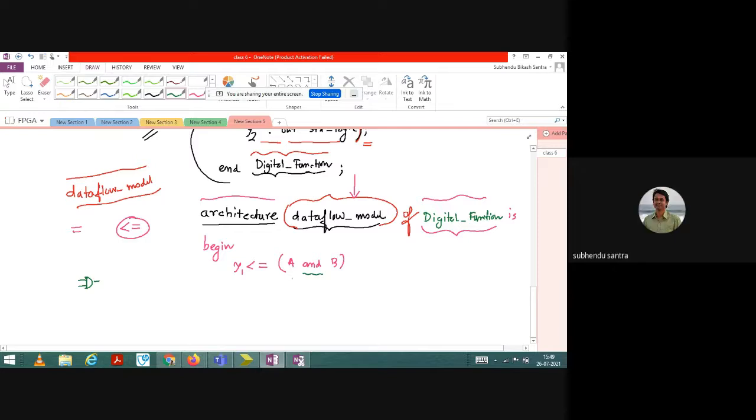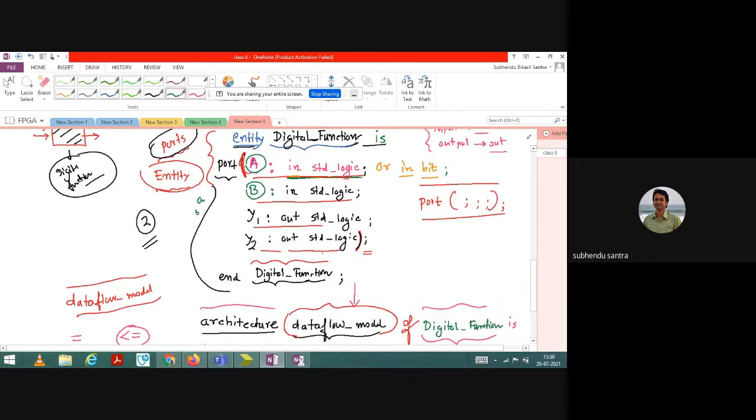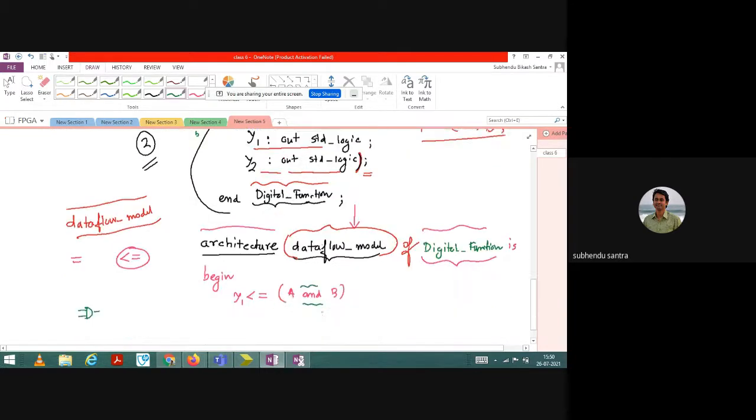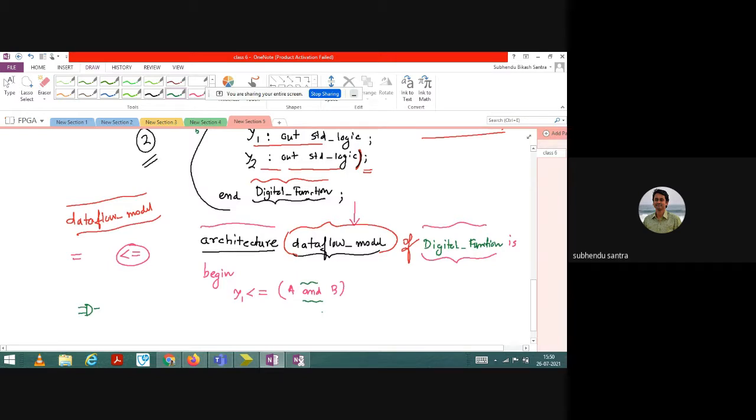Whenever you are writing AND, you are writing AND under the standard logic, no? So when you write AND under standard logic, by default it means basically AND gate, right? If you are writing AND, but your library is, let us say, arithmetic, then that AND is meaningless there.